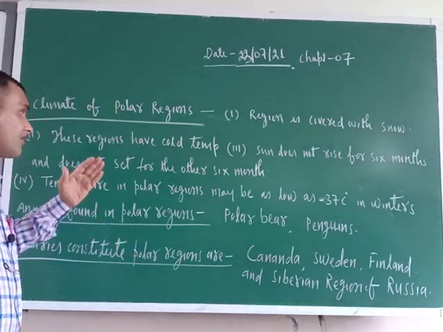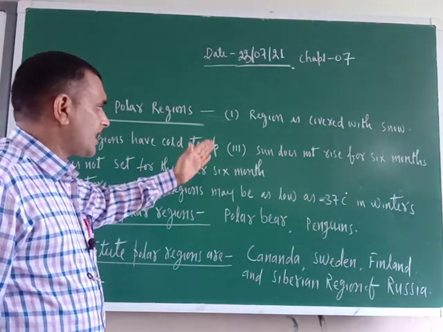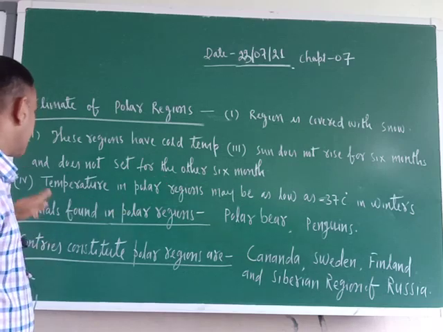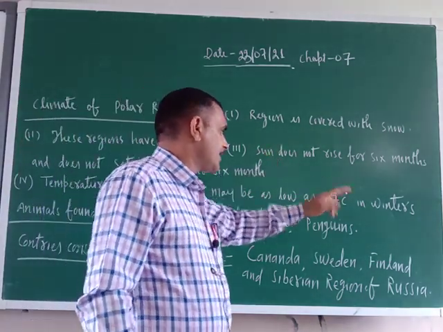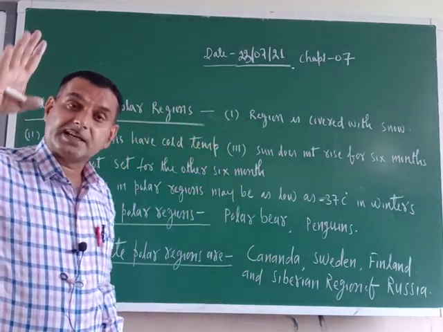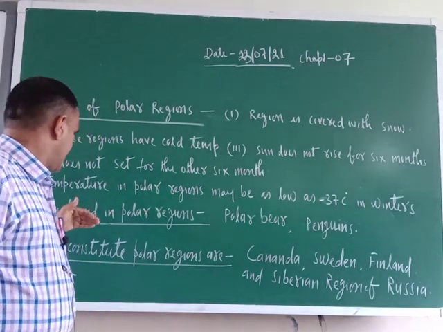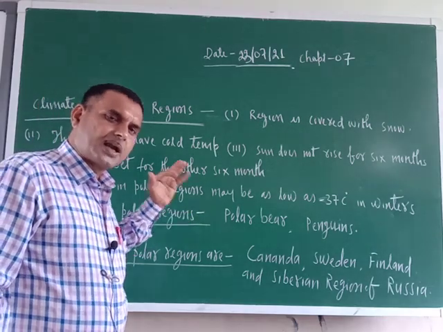The region is covered with snow. These regions have cold temperature. The sun does not rise for 6 months and does not set for the other 6 months. Temperature in polar region may be as low as minus 37 degrees Celsius in winters. So, in the winter season the temperature is so low. Now the question arises, what kind of animals are found in polar region?